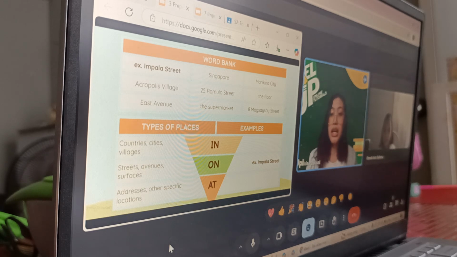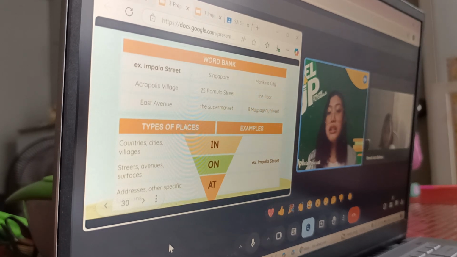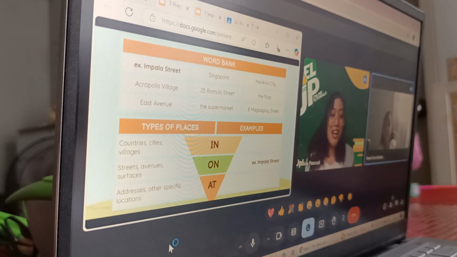Yes. Alright, so let's try again. How about when I say 25 Romulo Street? At. Very good, Ramli. How about when I say Romulo Street alone? We do not have a number. On Romulo Street. Very good. Okay, and that is how we use the prepositions in, on, and at when we are referring to the types of places. Did you get that, Ramli? Yes. Alright, very good.